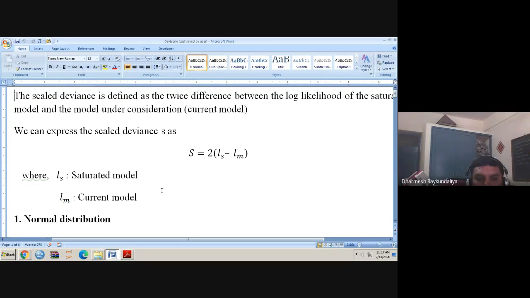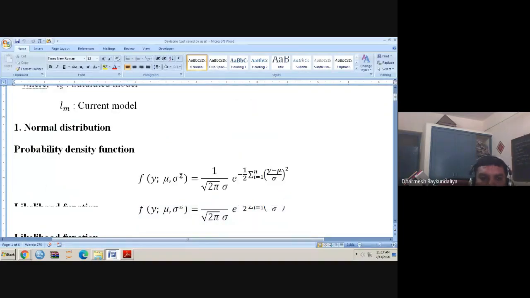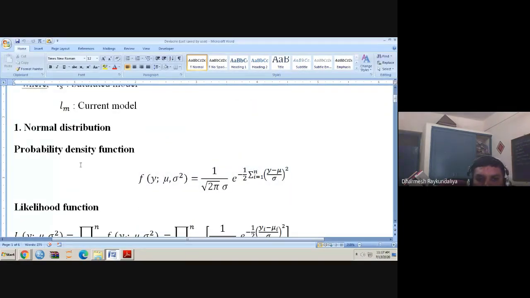LS is the log likelihood for the saturated model, and LM is the log likelihood for the current model. We know that the probability density function of a normal distribution is 1 upon root 2 pi sigma e raised to minus half ((yi minus mu) upon sigma) square. The summation is not there.